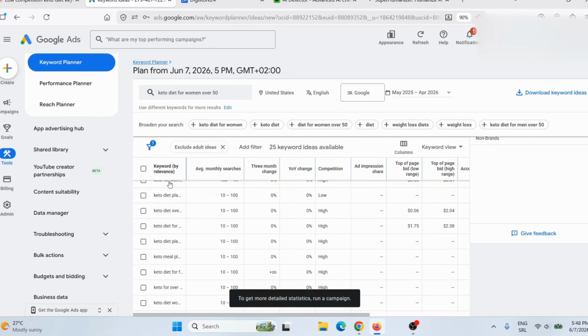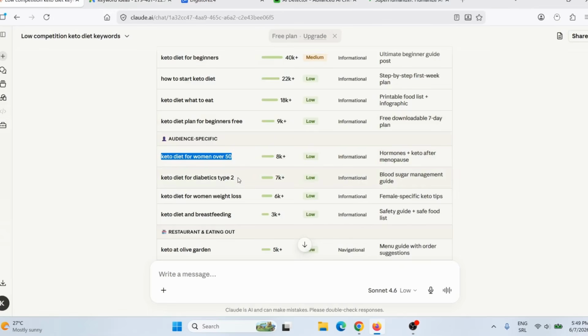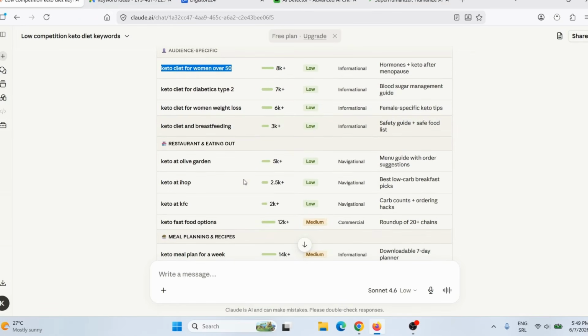And here you can see keto diet for women over 50. Monthly searches between 100 and 1000 searches per month. Competition here it says it is actually high. So this is not that good a keyword. So what we need to do, we need to find another keyword with less competition.